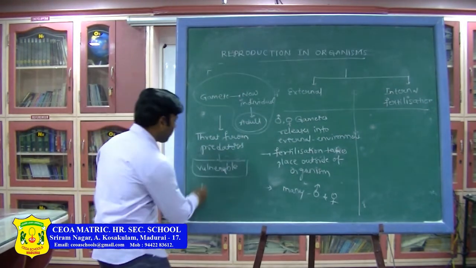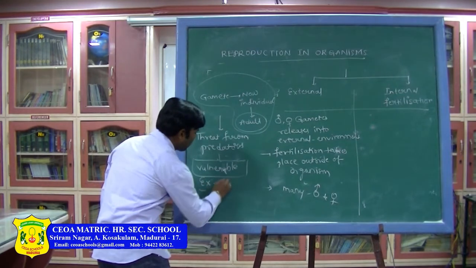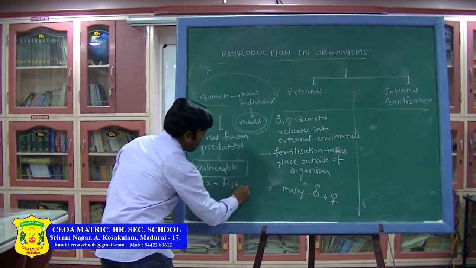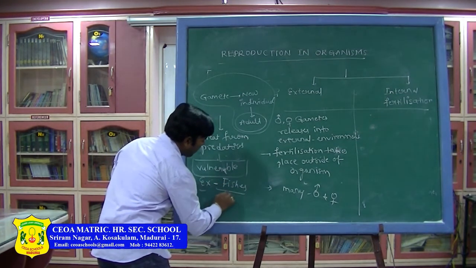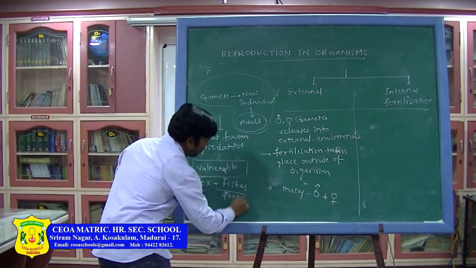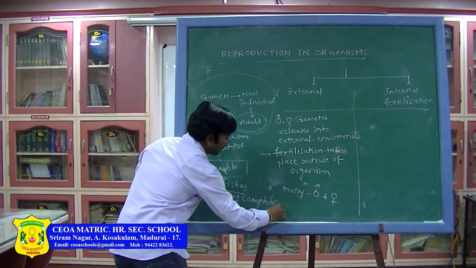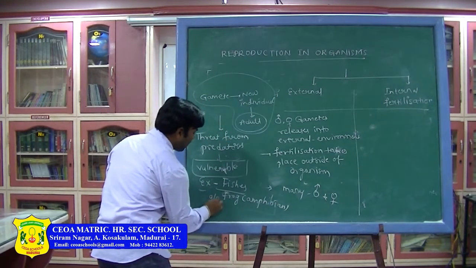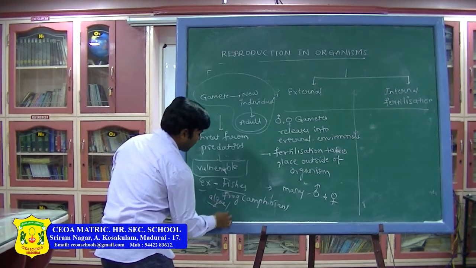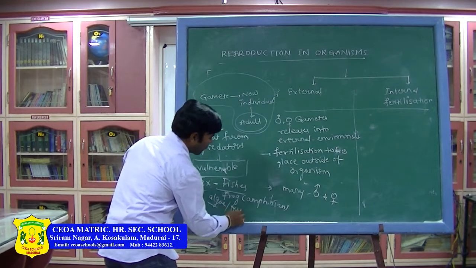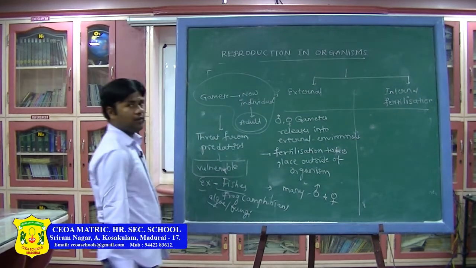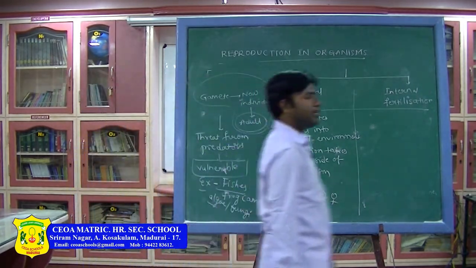What are the examples here? If you take fishes, amphibians like frog. Frog is an amphibian. Next, what can we write? Algae, fungi. Okay, these. Next, let us see about internal fertilization.